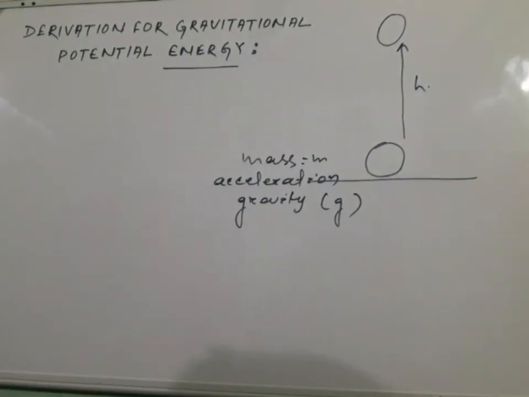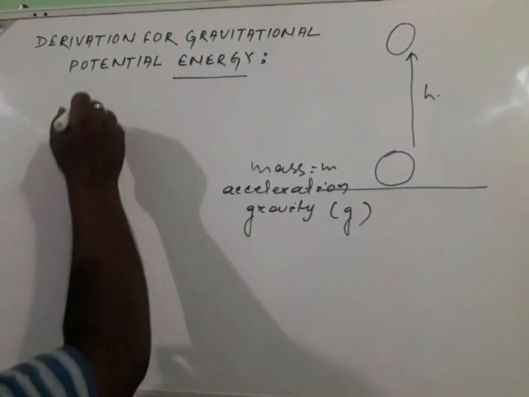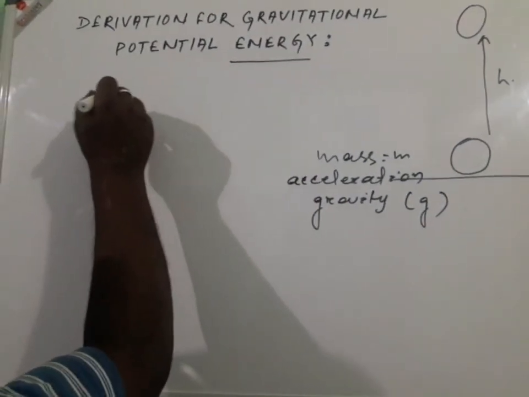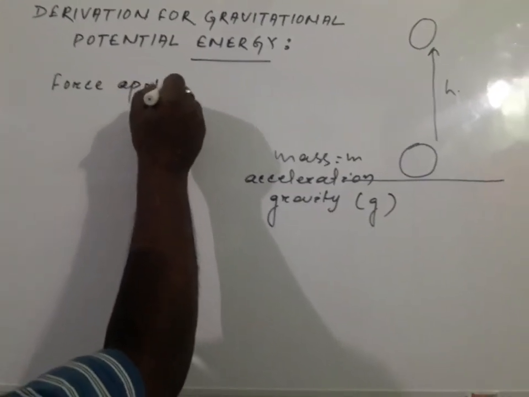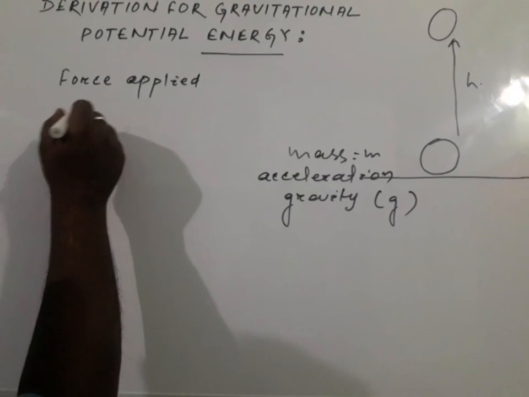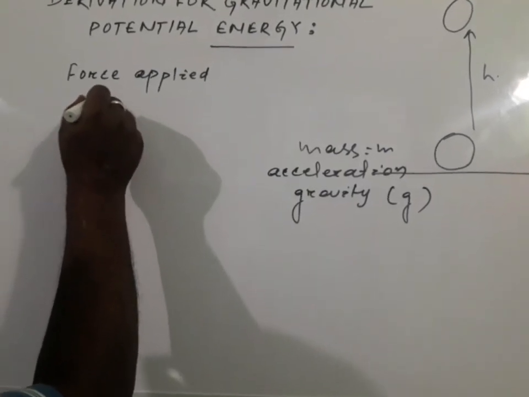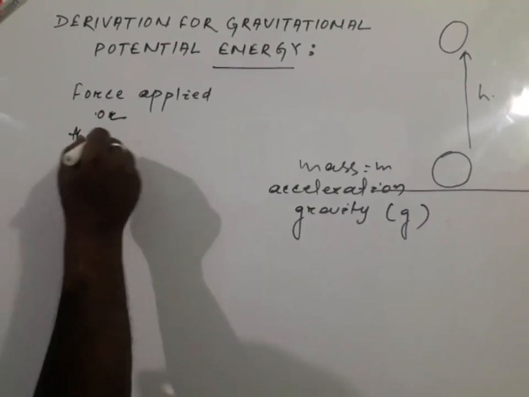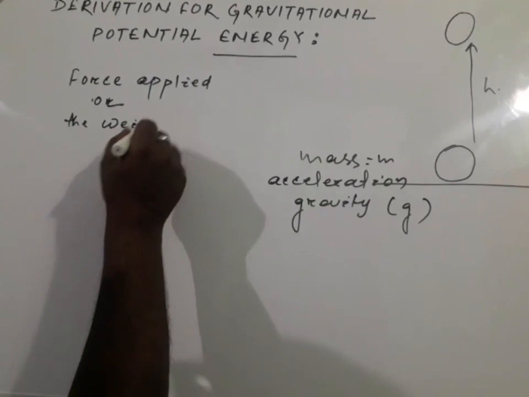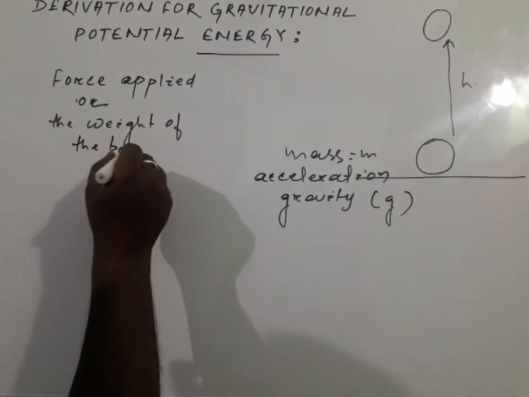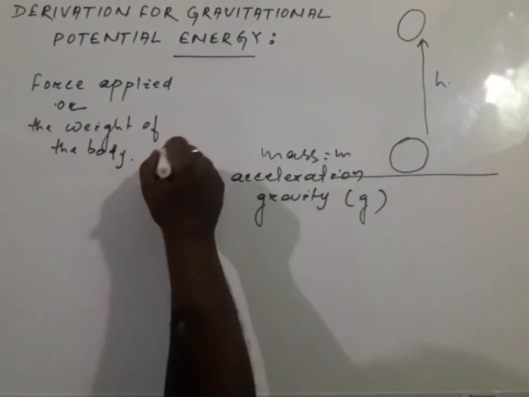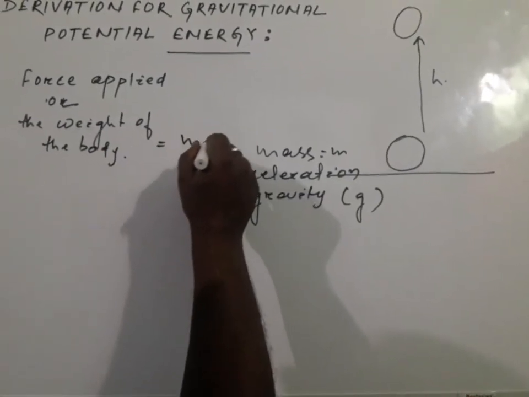Now here, the amount of force applied due to gravity is equal to the weight of the body, which is equal to m into g.